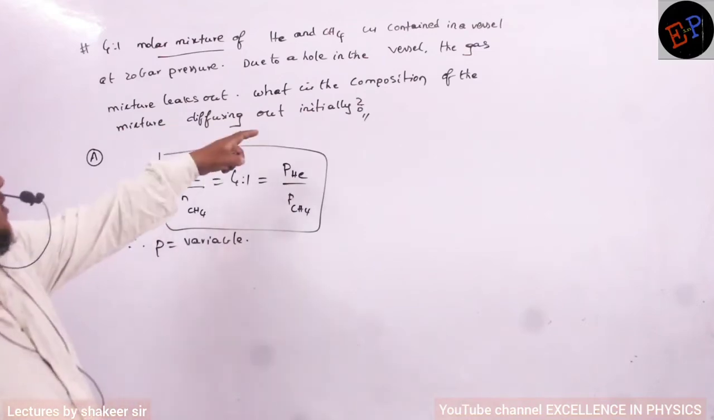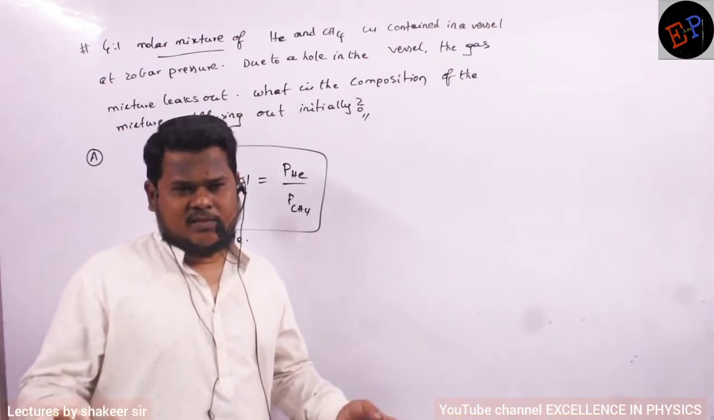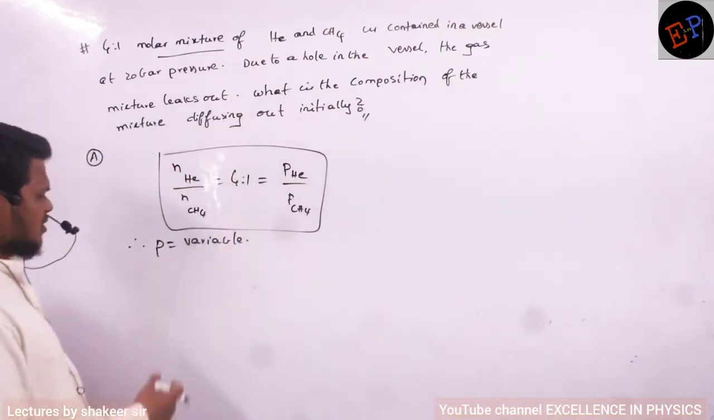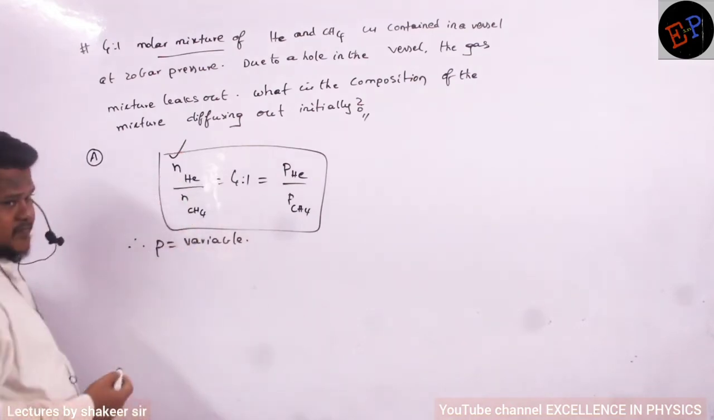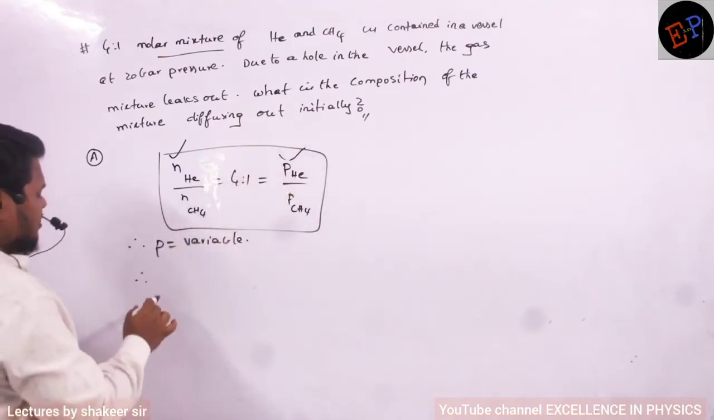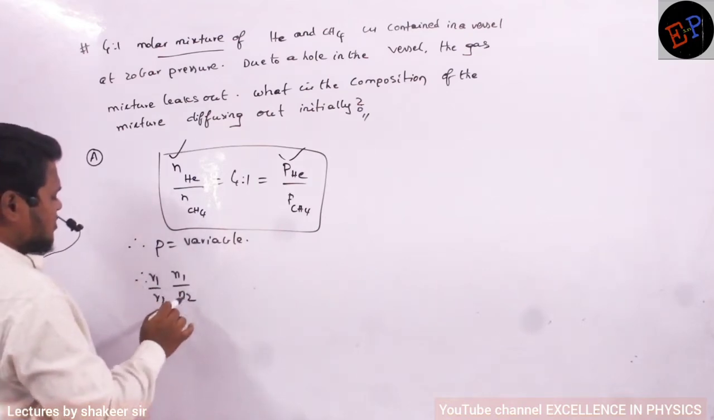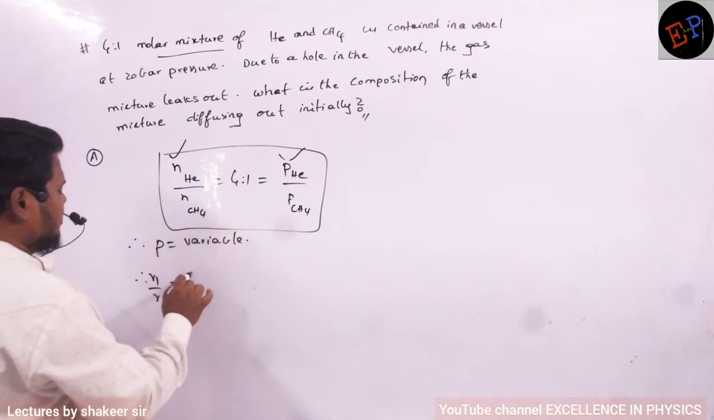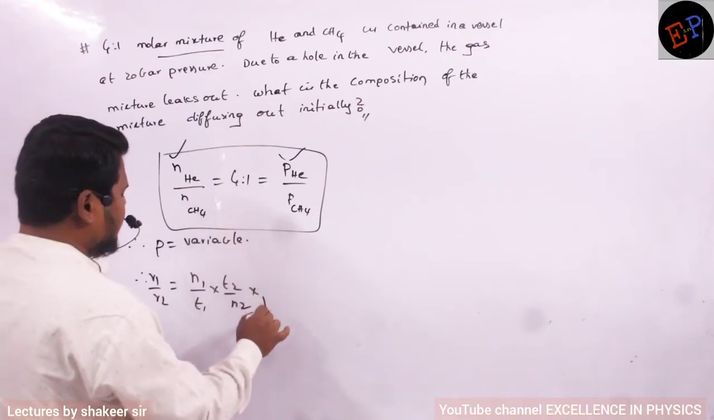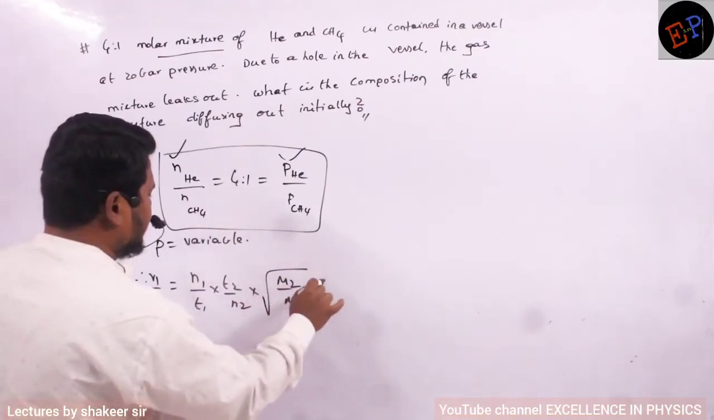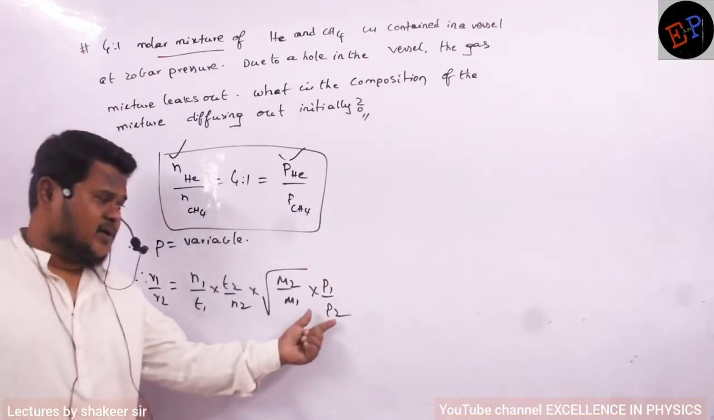So the hole is made and the gas leaks out. The time of leaking is the same for both gases, because both leak out from the same hole. So this is a question based on the number of moles and the pressure of the gas. How can I write the relation? The rate of diffusion R1 by R2 is equal to n1 by t1 multiplied by t2 divided by n2, multiplied by the square root of M2 divided by M1, multiplied by P1 by P2. This is what I have to write now.